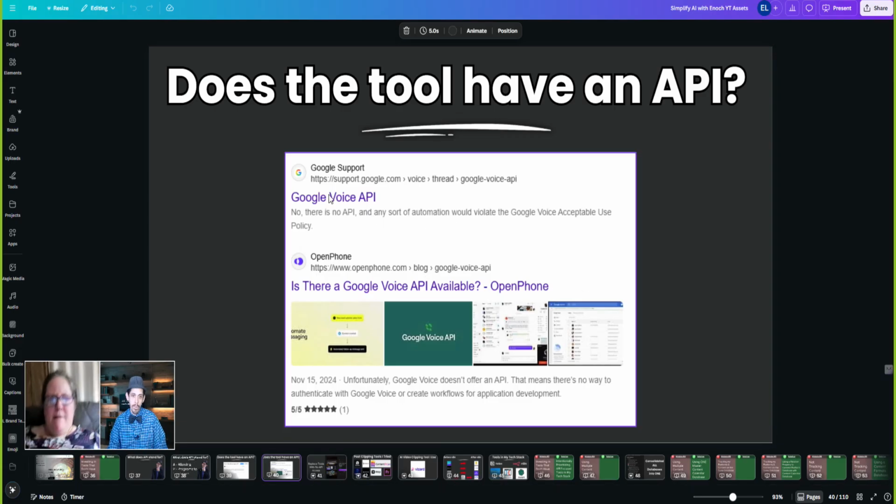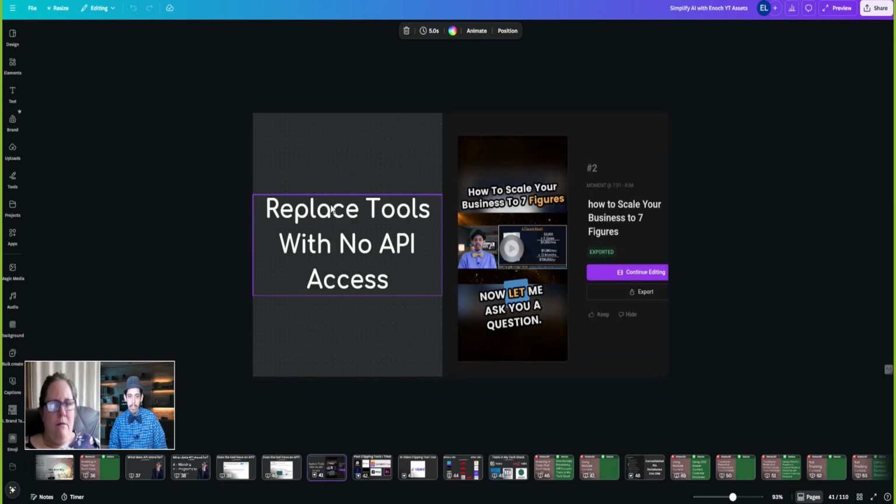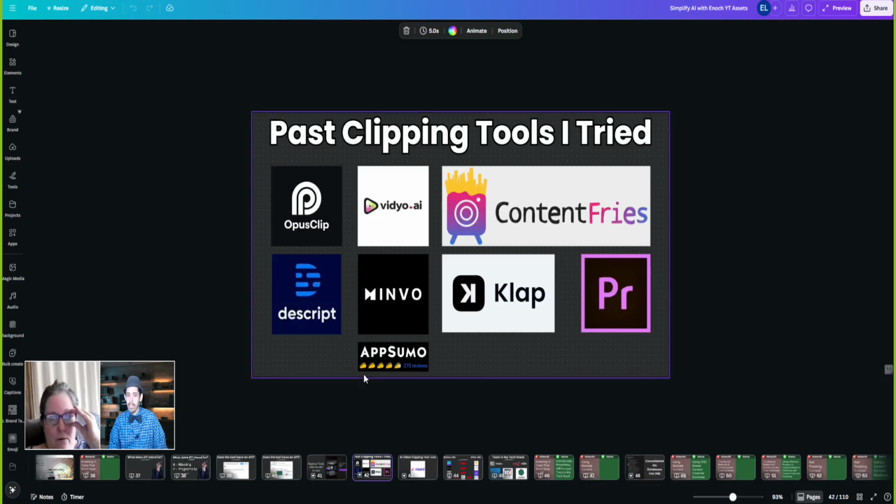So what I had to do is learn to replace the tools with no API access, and then find ones that did. For instance, let's say you want to clip a long form video into short form reels, shorts, TikToks, things like that, right? And I use different clipping tools to do that, from Content Fries, Video.ai, Opus Clip is very popular. You remember Descript. And I bought a lifetime deal on Minvo, which I thought was pretty cool.